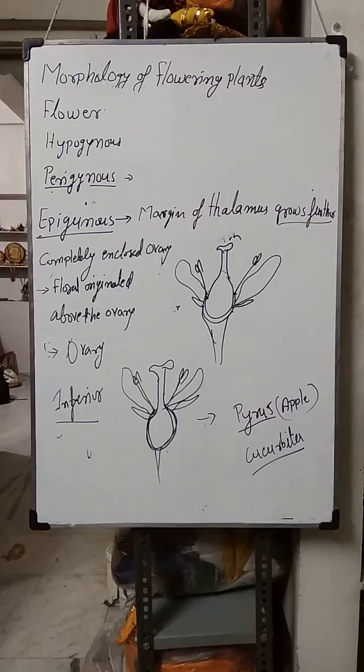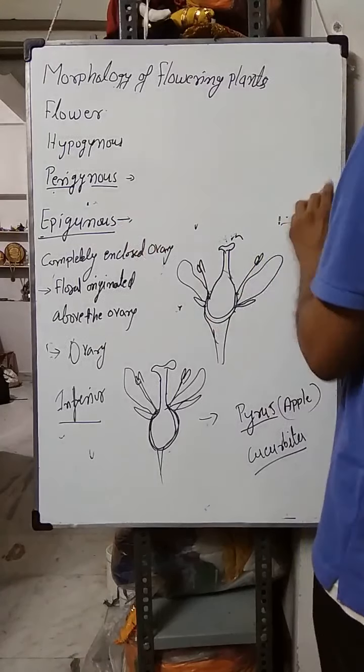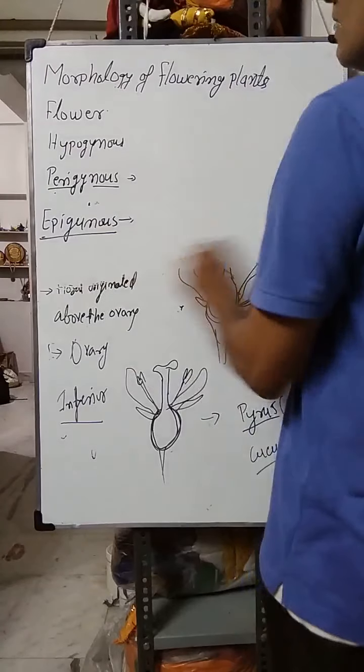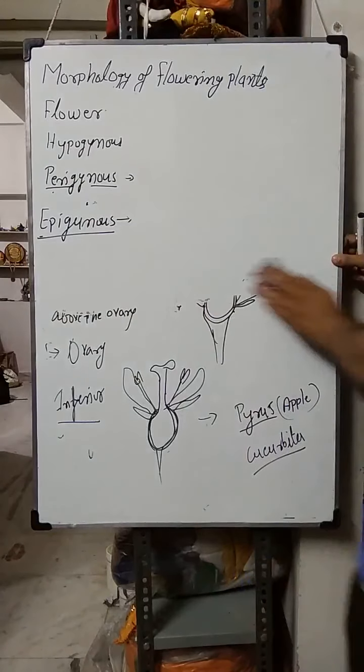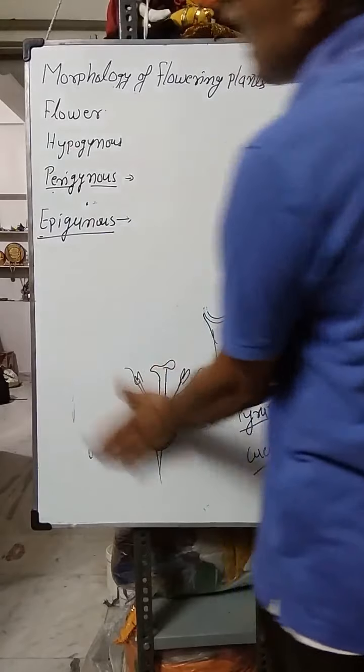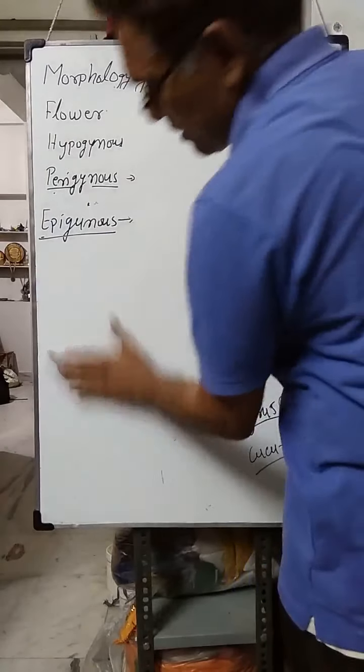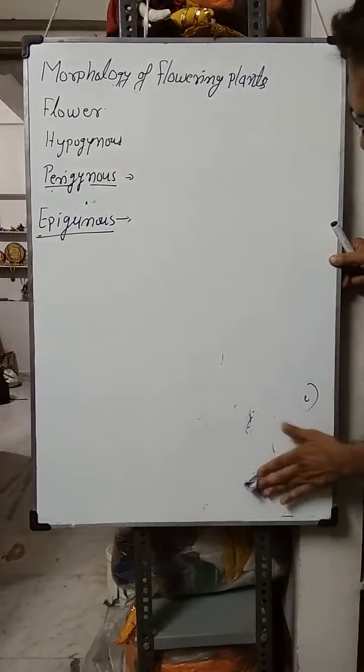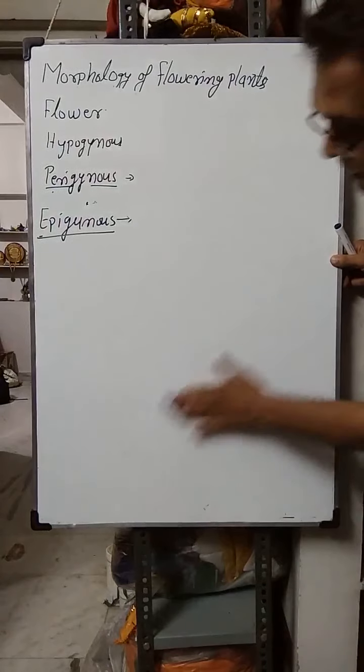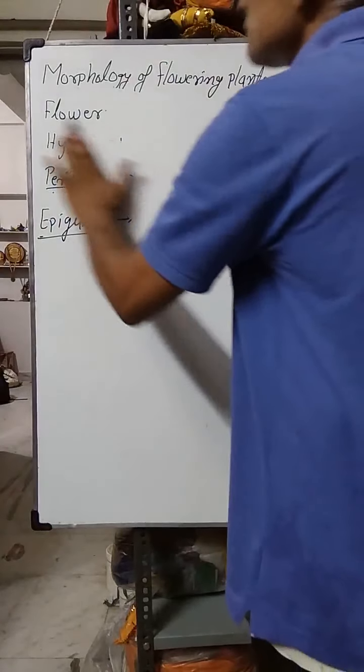So these are the three types of flower present in the different families: hypogynous flower, perigynous flower and epigynous flower. In hypogynous flower, a superior ovary is there. In perigynous flower, a half superior or half inferior ovary is there. In epigynous flower, an inferior ovary is present.